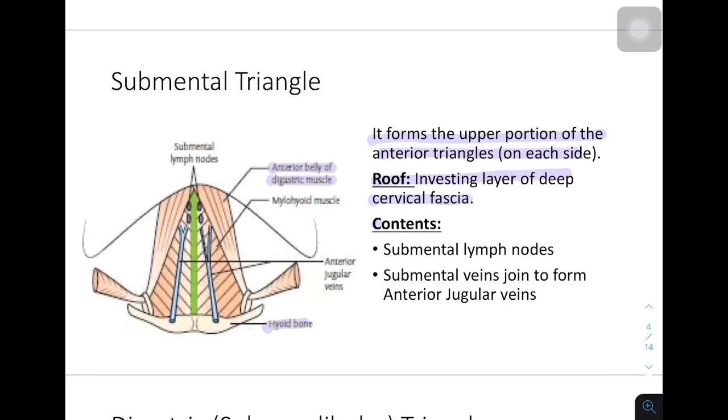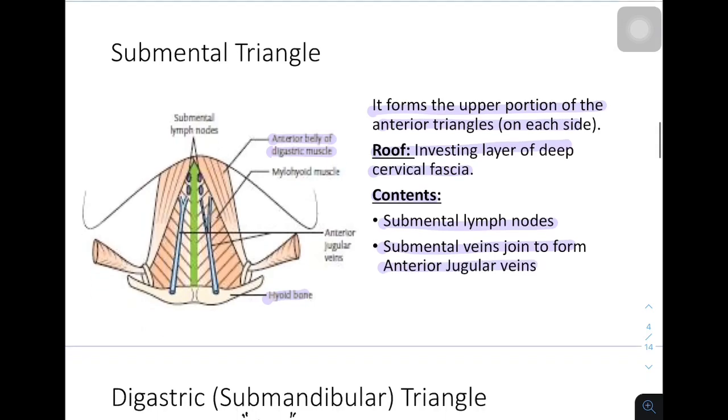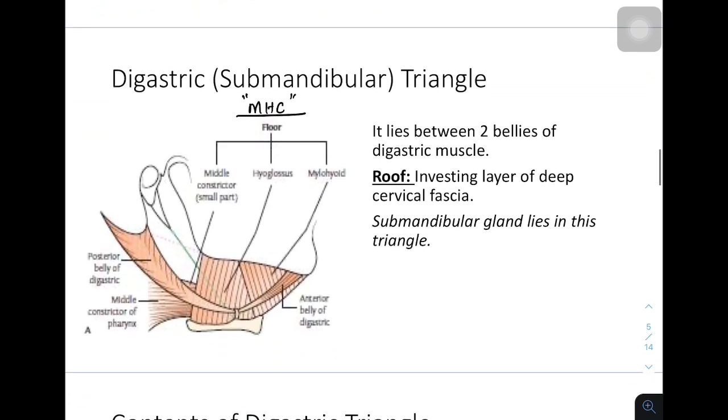Okay, so the contents of this submental triangle are submental lymph nodes, then we have submental veins joining to form anterior jugular veins. Okay, now we'll talk about the digastric or the submandibular triangle. The name digastric came because it lies between two bellies of the digastric muscle, anterior belly and the posterior belly. The roof, as I told earlier, is formed by the investing layer of deep cervical fascia. The main catch in this triangle is that the submandibular gland lies in this triangle. This is the main fact you should remember.